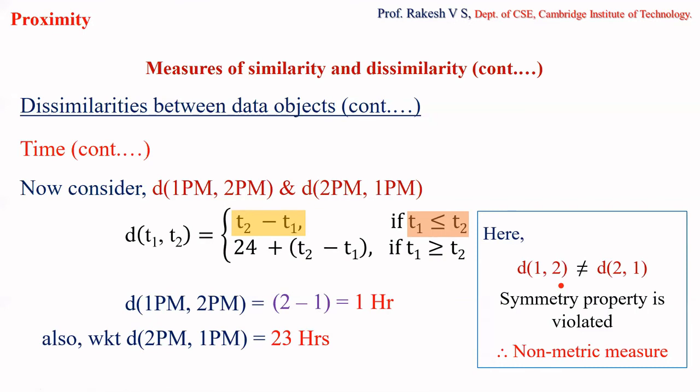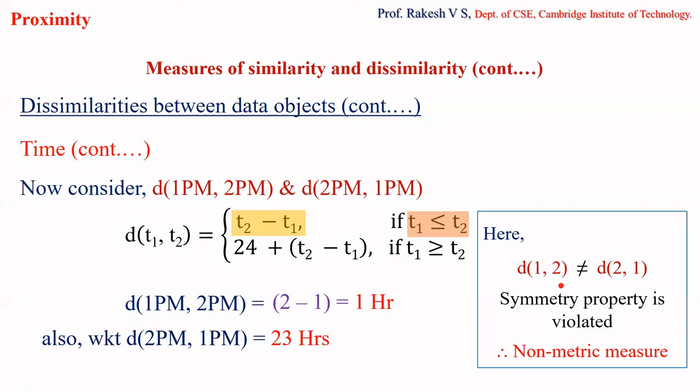So now hope you have understood the difference between metric measure and non-metric measure. Metric measures are those measures which satisfy all three properties of a distance measure. The three properties are: first, positivity; second, symmetry; third, triangle inequality. Clear? A non-metric measure is one in which at least one of them is violated. Correct?